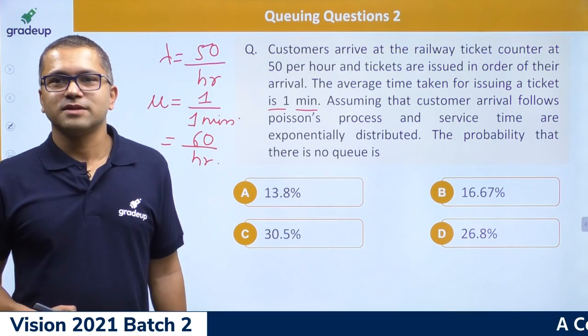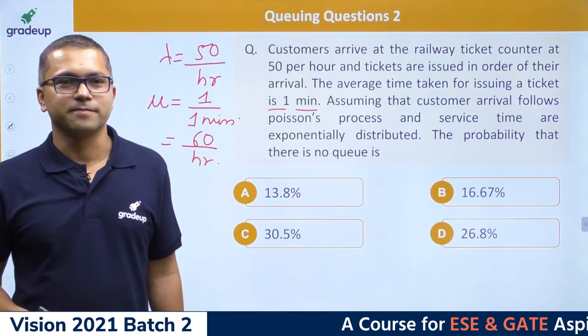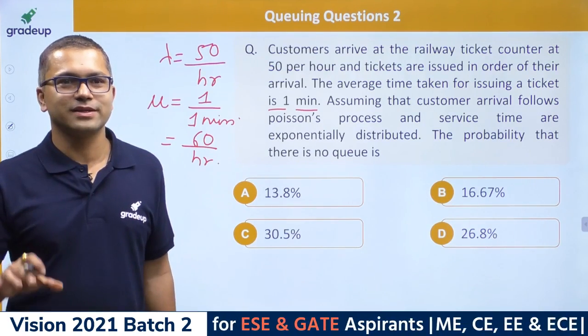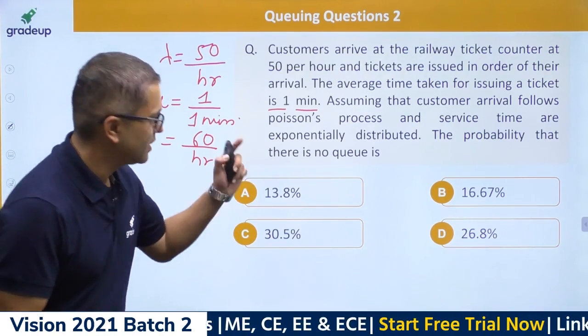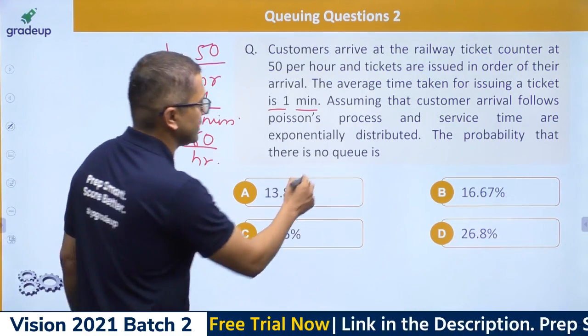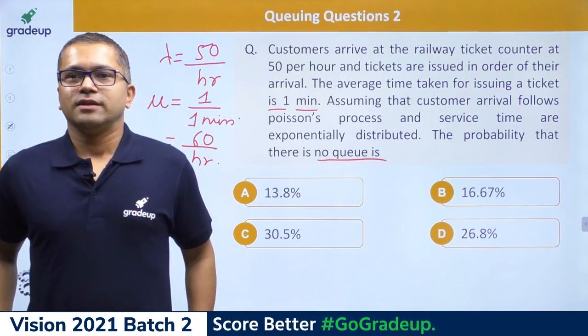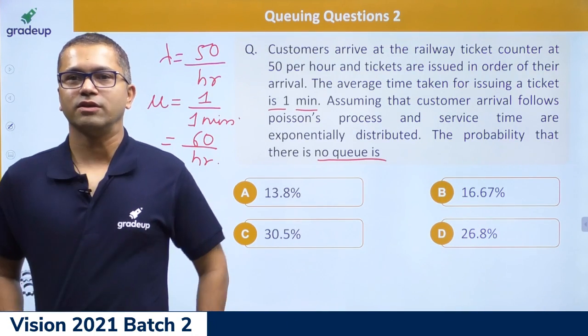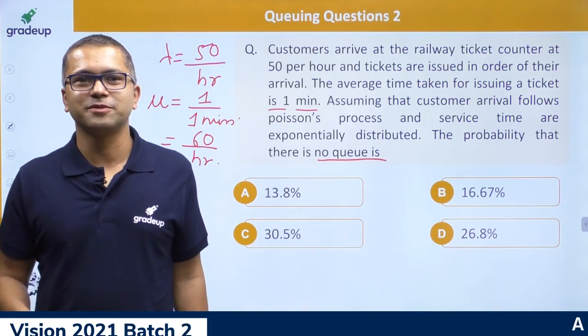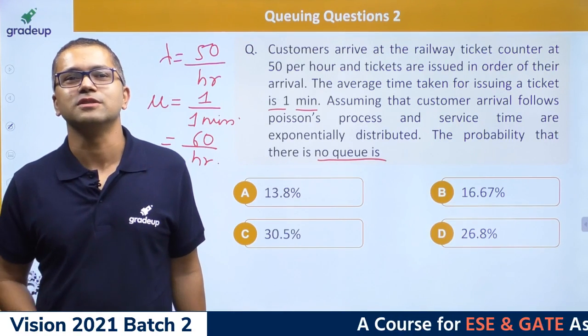Okay, so Krishnaram says 16.67. Okay, fine, good. But still, I will recommend to think about this question again. The probability that there is no Q. Just think about it, guys. Yeah, Ashish, you're right, 1.67 was correct because average can be in decimals.